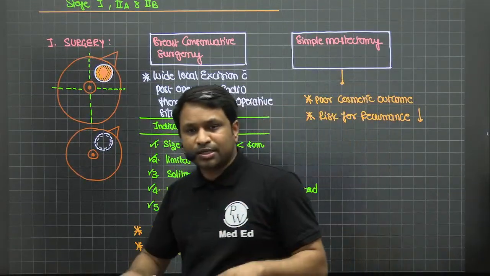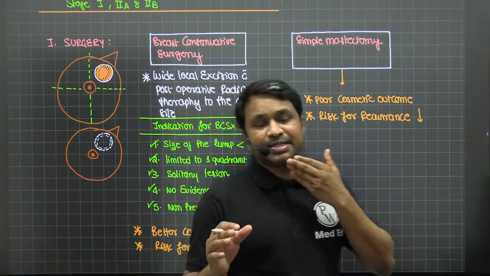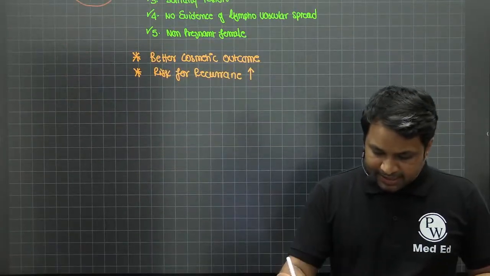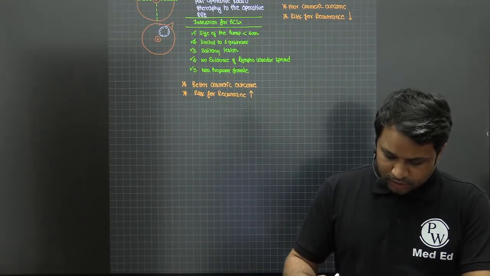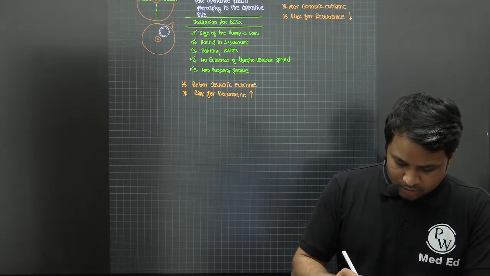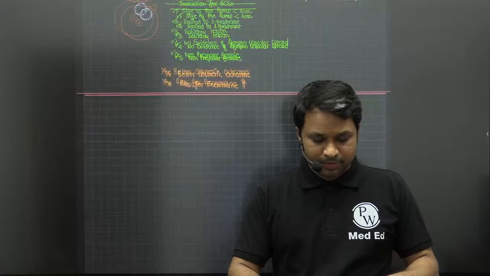Now, if you have understood these concepts, there are two scenarios that are usually asked. As we continue, you will learn a lot about surgery, and you need to understand that it is not simply cutting and coming back. There's a lot of thought process that goes behind it, right?